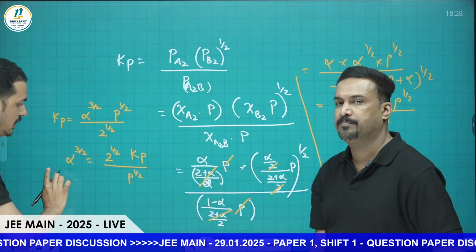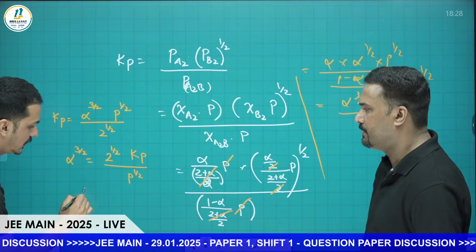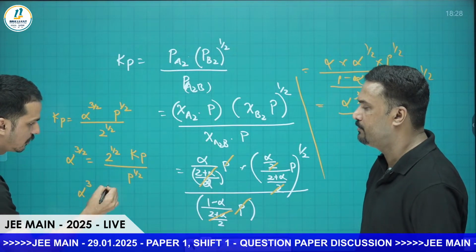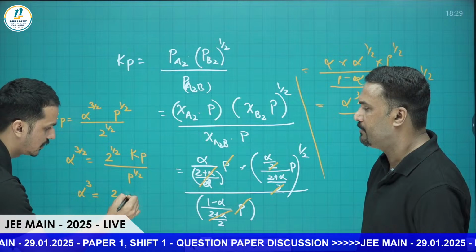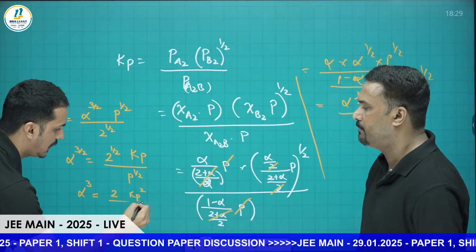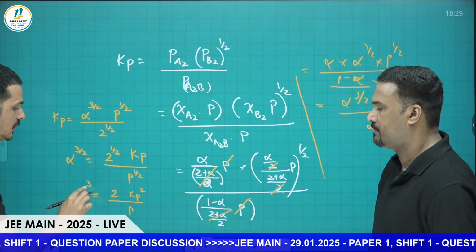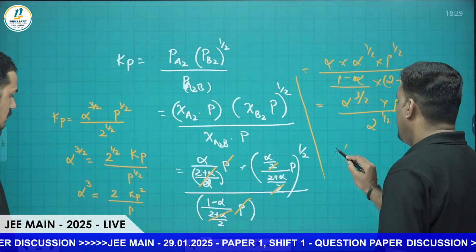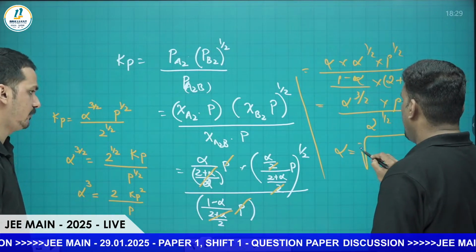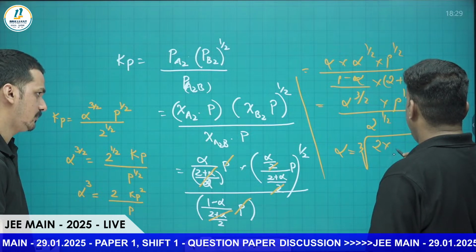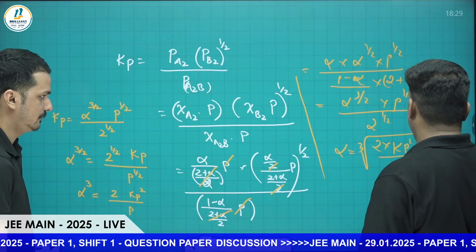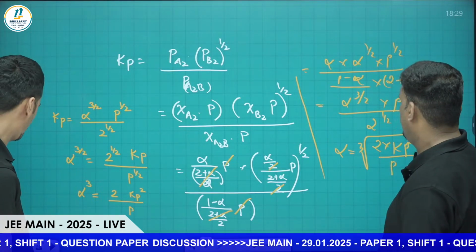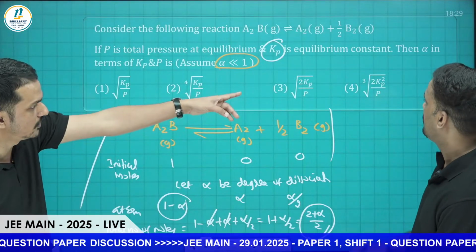Now I have to square everything: alpha cube is equal to 2 Kp square divided by P. Next, to find alpha I have to take the cube root. Alpha will be equal to cube root of 2 Kp square divided by P. So we can check the options: cube root of 2 Kp square by P.